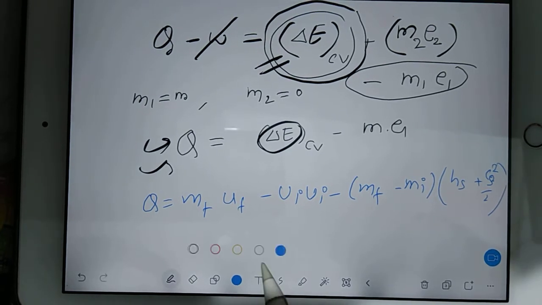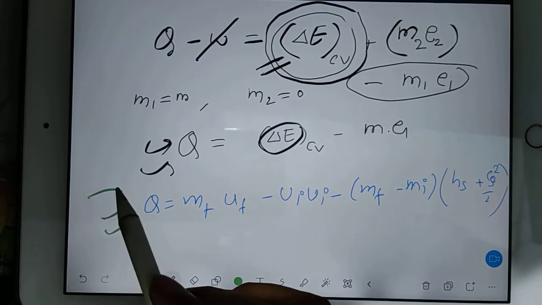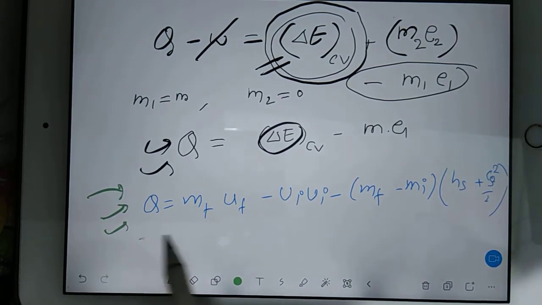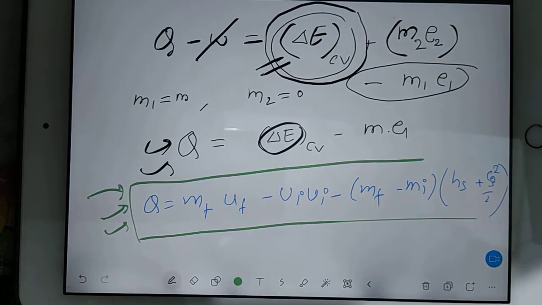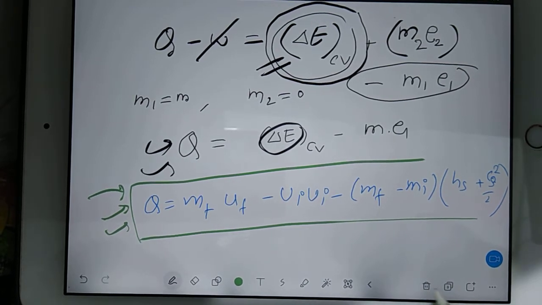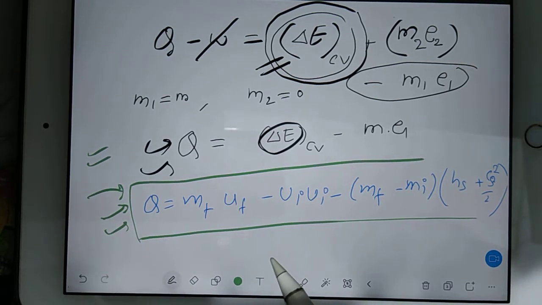Actually, the proof is not important, but a little bit of discussion should be there so that when I send you the PDF you can analyze the remaining things. So this is the formula we use for the tank filling process whenever the tank is being filled. Okay, now I will give one question so that you can be comfortable with this equation.